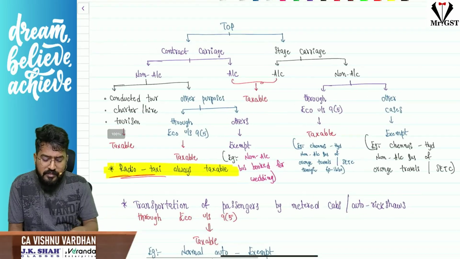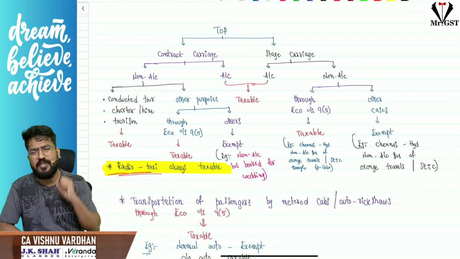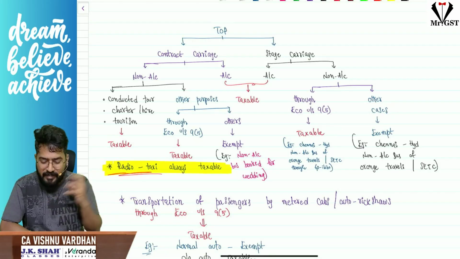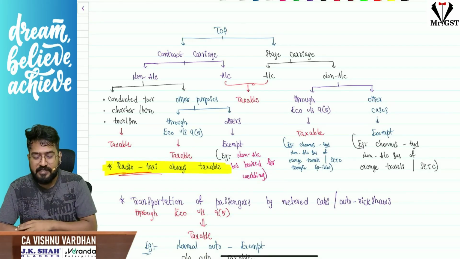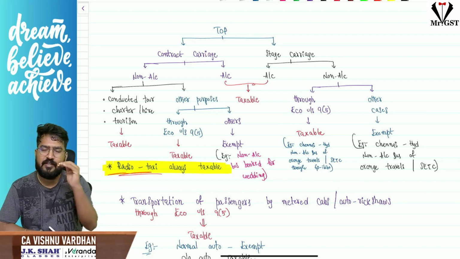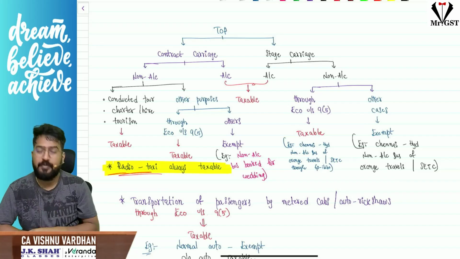So here the transportation of goods, contract carriage means you are taking entire carriage on a contract, sorry, entire carriage you are booking. Stage carriage means simple, you are traveling, your ticket you are buying, how much ever distance you are traveling, for that distance you are paying the consideration.